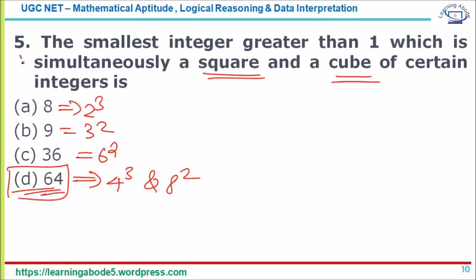Do not waste any other time. Even if some other number is there, let's say for example 729, this is also a cube as well as a square, but let us not worry about that, because the question is about the smallest integer.